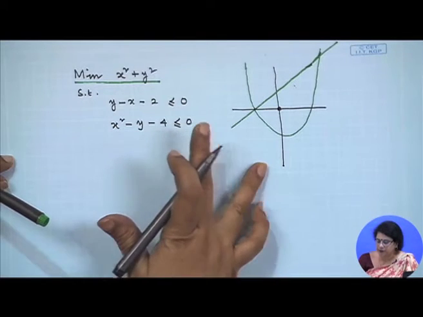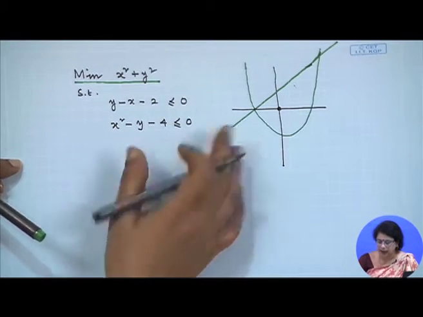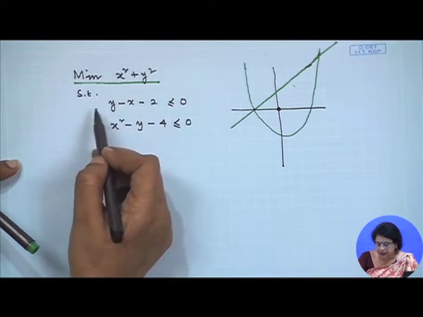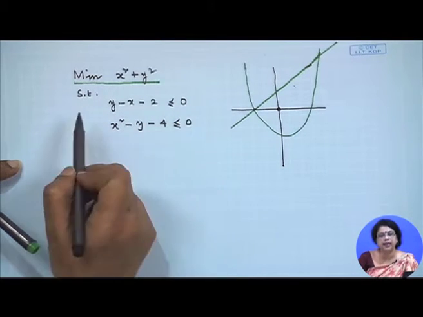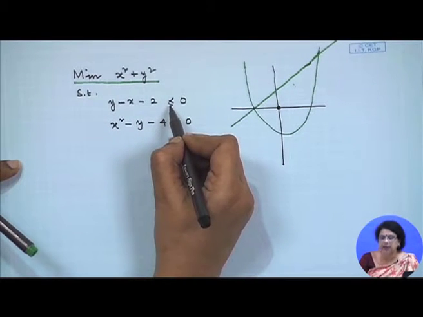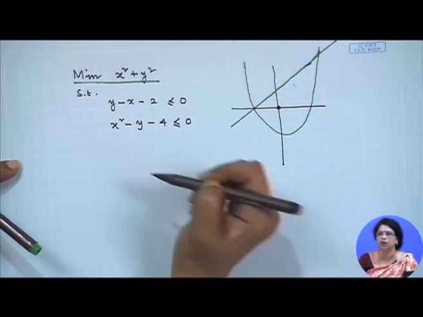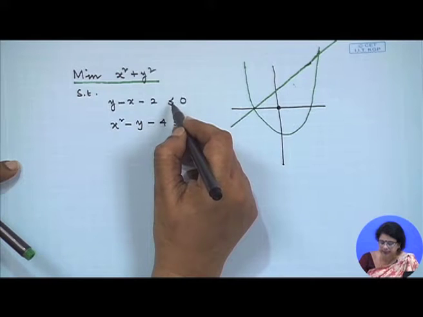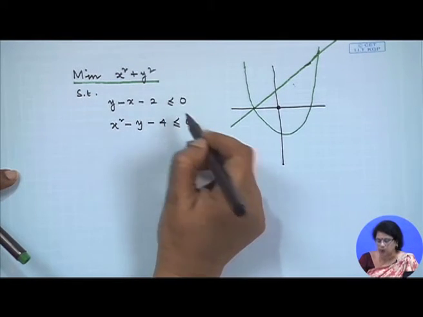Now, this is different from the example I explained to you in the last class, where we considered the constraint as the ellipse and the objective function as a circle, but in the ellipse we considered the sign as equality type. That is why the feasible space was only the boundary of the ellipse. But here we are considering the inequality constraints less than or equal to 0 in both cases.